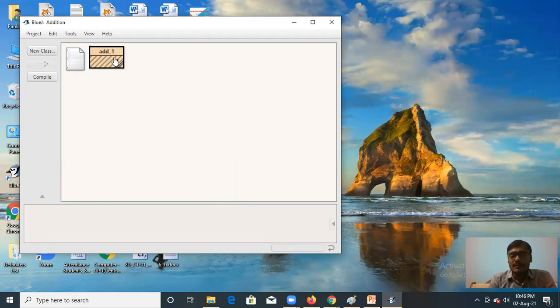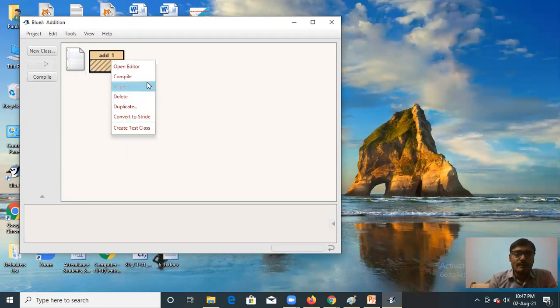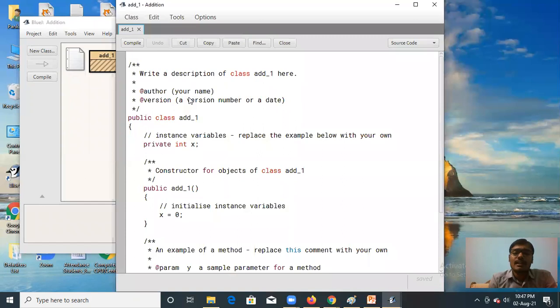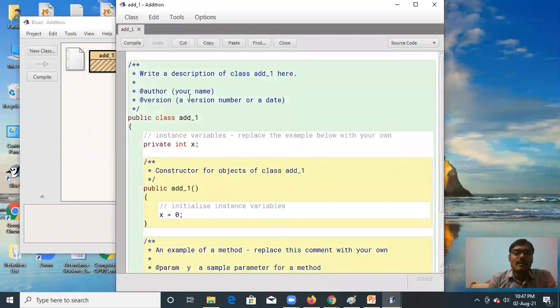Now in the next video, I will show how you can write the code and how you can run your Java program. For running a Java program, what you have to do is right click here and click on Open Editor. The editor will open and here you can write your Java program.